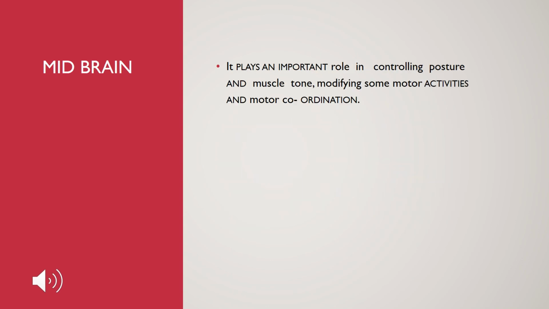Talking about the functions of the midbrain, it plays an important role in controlling posture. Whether you are sitting or standing, whatever posture your body has is controlled by the midbrain, and also the muscle tone. Next is modifying some motor activities and motor coordination. All the motor activities going on in the body, along with the coordination, are also controlled by the midbrain. Hence the midbrain plays a very important part in the functioning of your nervous system.